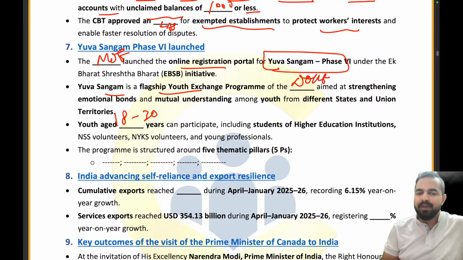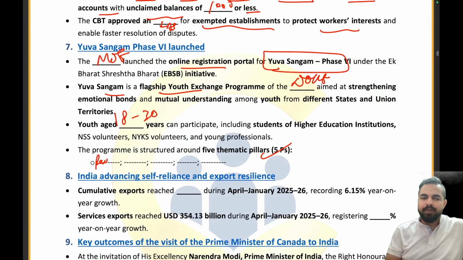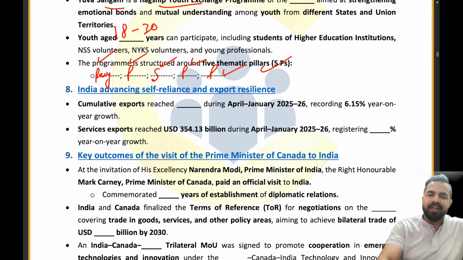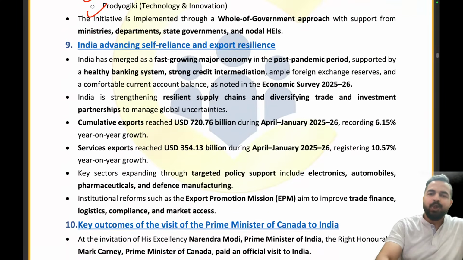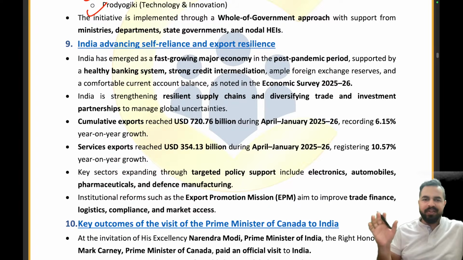Now, what are the 5 thematic pillars? I told you. Paryatak Param, Sampark Pragati through technology, that is through Pradyogiki. So, Paryatan, Parampara, Paraspar Sampark, Pragati and Pradyogiki. Absolutely right. Everybody is able to give me the right answer here. Well done, my dear friends. You guys are talking in the session and everybody is able to give me the right answer in the chat box. Well done. That's really great. Now let's move ahead to the next part.